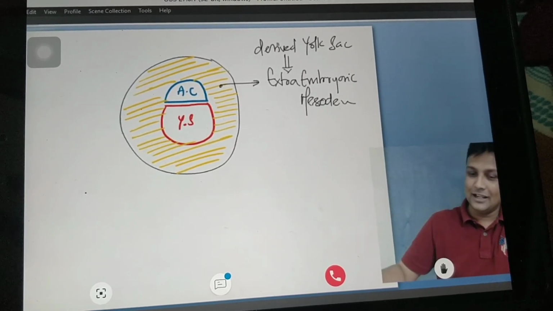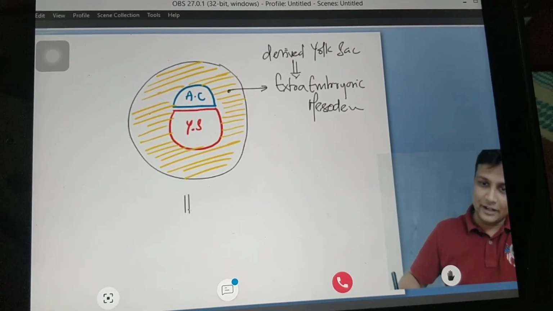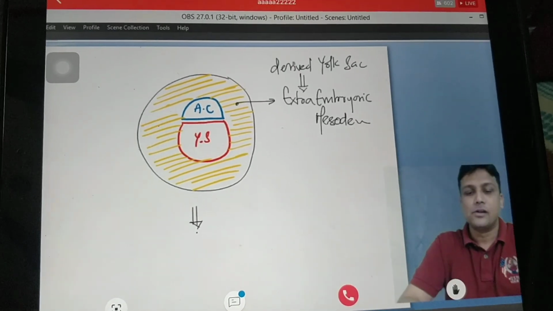Now let's move ahead to the last and final diagram, the fourth diagram. Done, children?